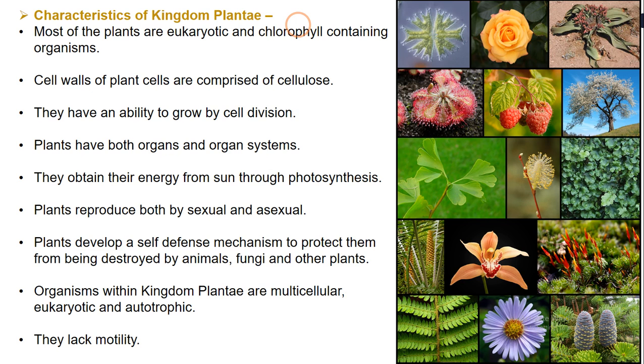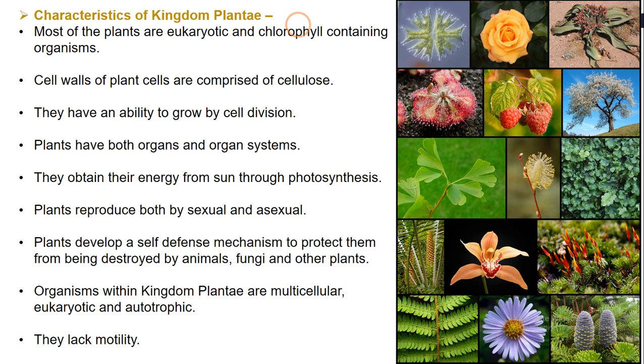The plant also absorbs carbon dioxide and takes up water from the environment, and using all these three raw materials, it produces carbohydrate, which in turn provides energy that is used up by the plant. So they obtain their energy from the sun through photosynthesis.